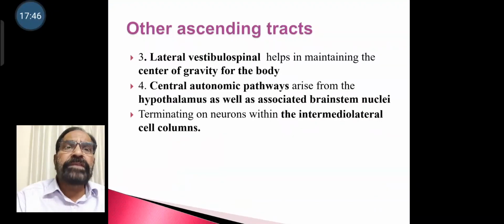Central autonomic pathway arises from hypothalamus as well as from associated brainstem nuclei terminating on neurons within the intermediolateral columns of the spinal cord.